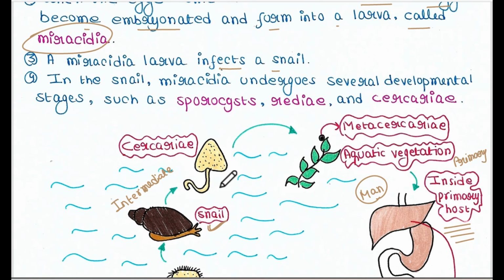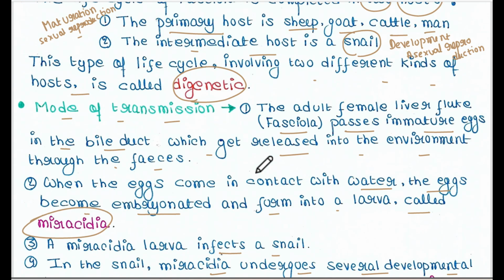Now in the snail, miracidia undergoes several developmental stages such as sporocyst, redia and cercaria. You can understand that these are different developmental stages only. I have already said that intermediate hosts are where development takes place.